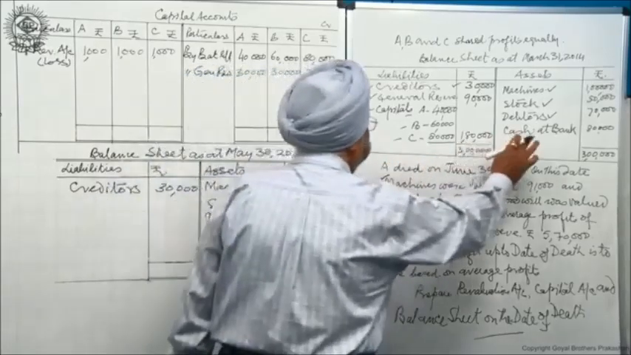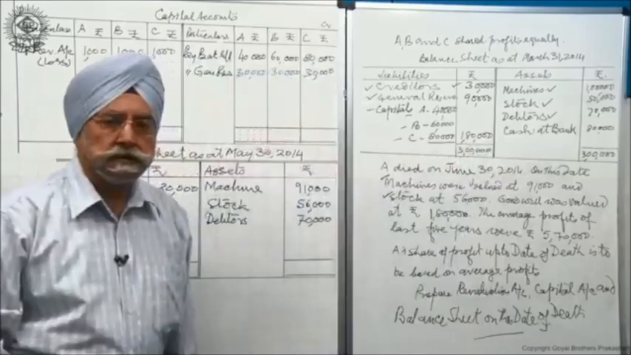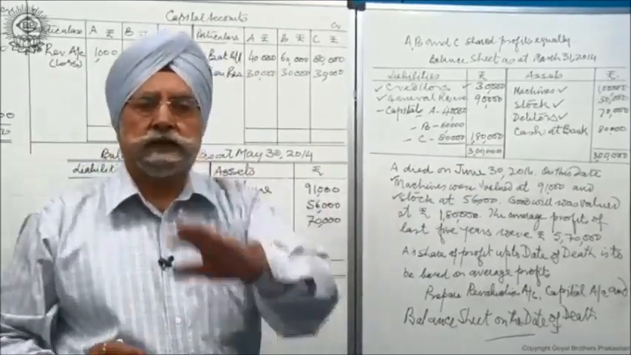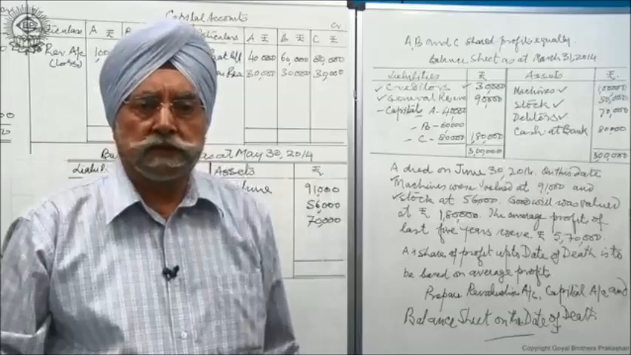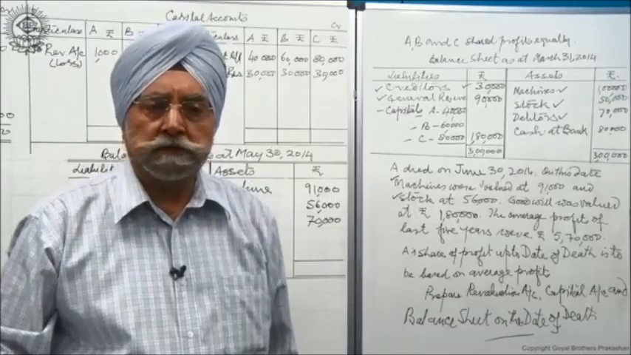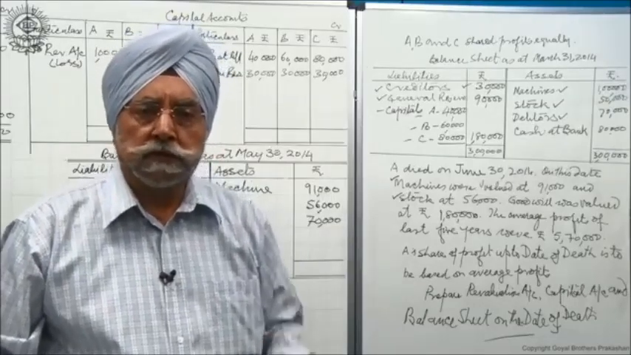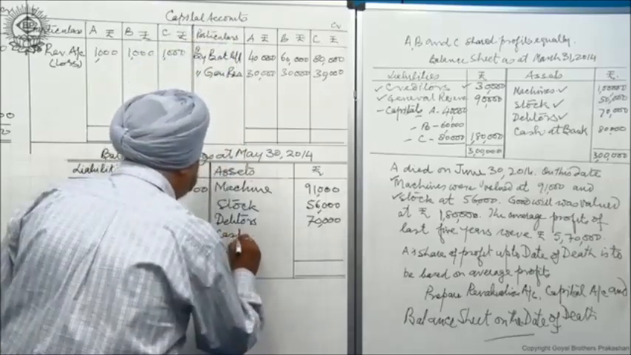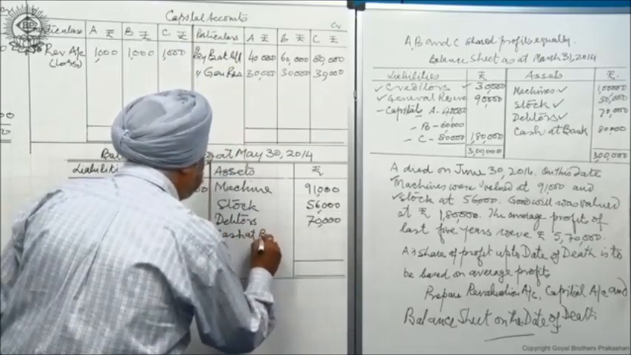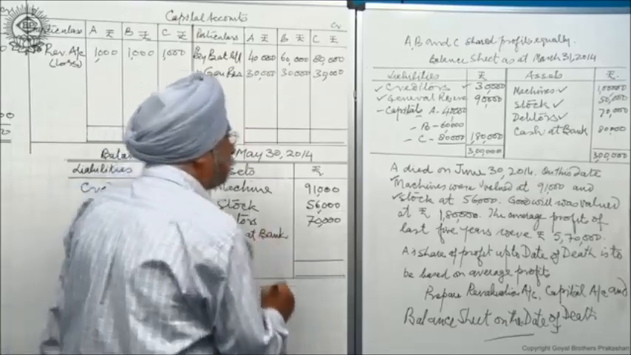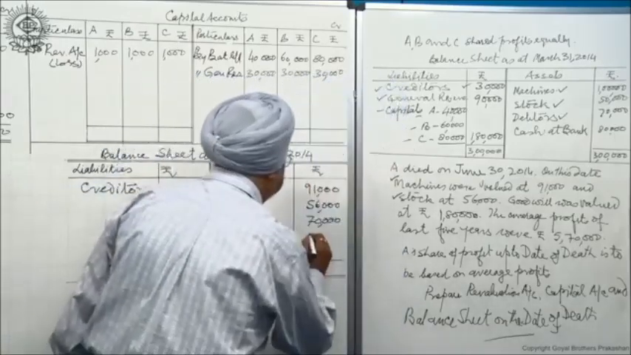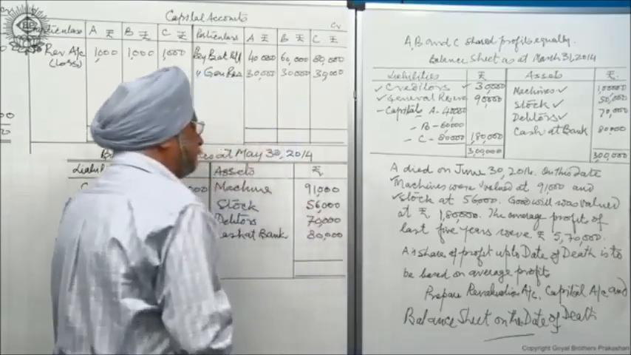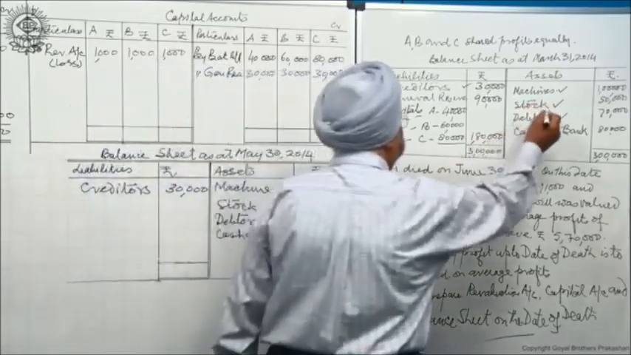And cash, in this case, we notice in these statements that no payment has been made to the executors of the deceased partner. Nothing. No cash has come, no cash has gone. So therefore, I write the cash at bank as the same figure. How much is it? 80,000, as it is. So all these figures have been written.